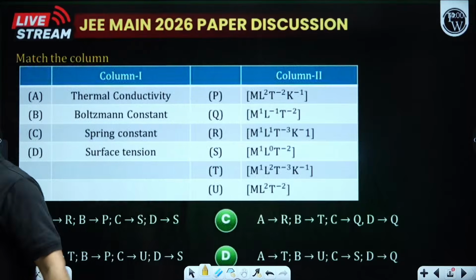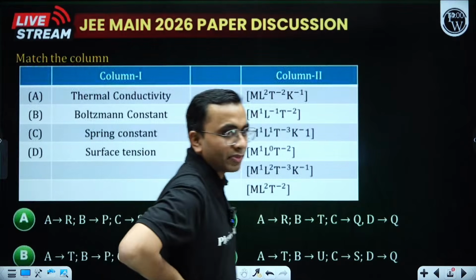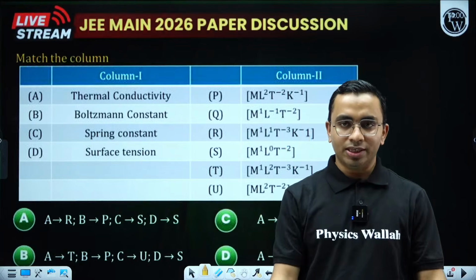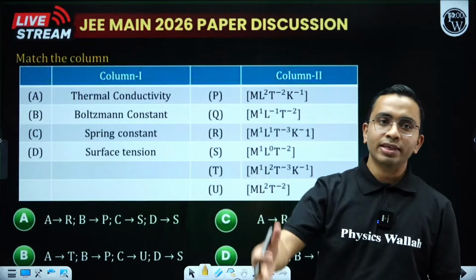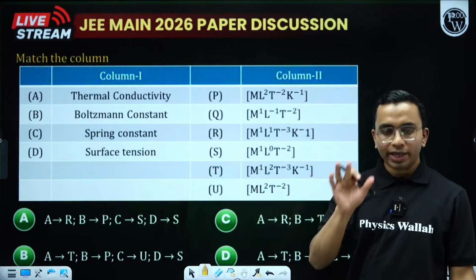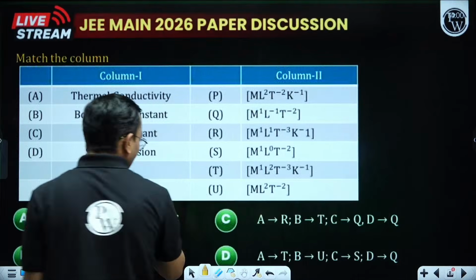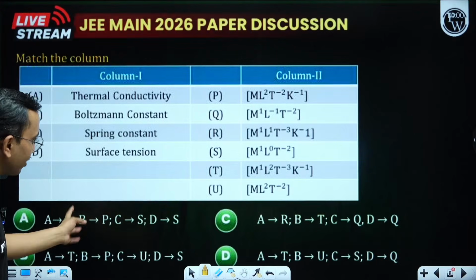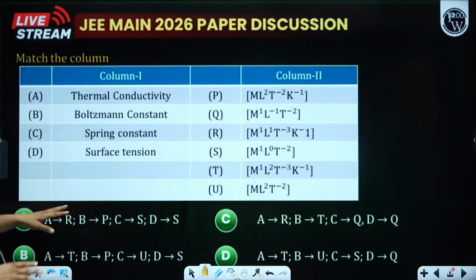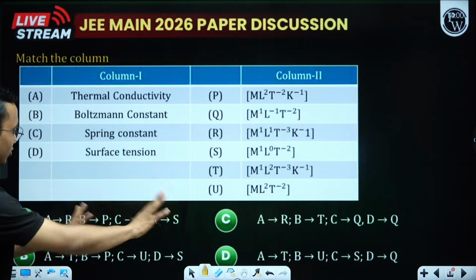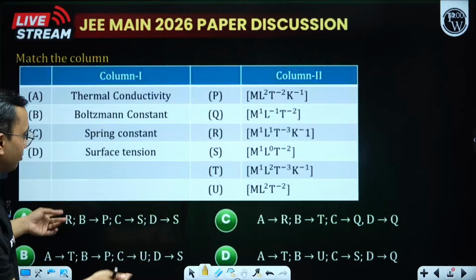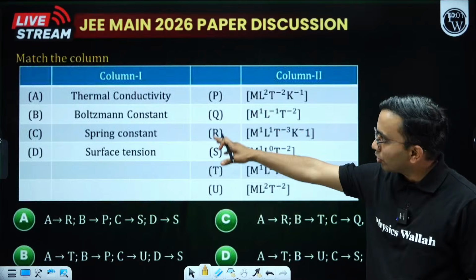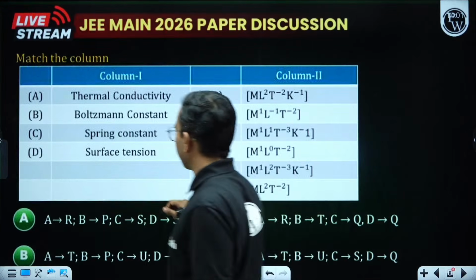So here this is a question on dimensions, and we have seen previously that matrix match type of questions from dimensions are very much asked, like 4 quantities will be there and then we need to find the dimensions of the 4 quantities. Now in exam the easiest way is first check the options. First check the options and then you go. Let us first solve for A. 2 of the options will get cancelled. Then solve for, let us take B. Then you can solve directly. Need not find the dimension of all the 4 quantities. This is what I am saying.